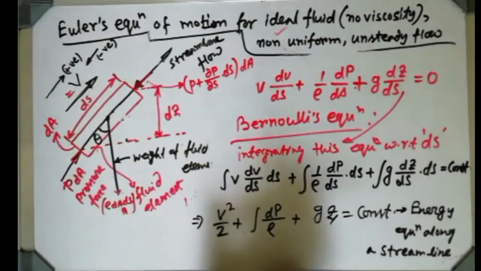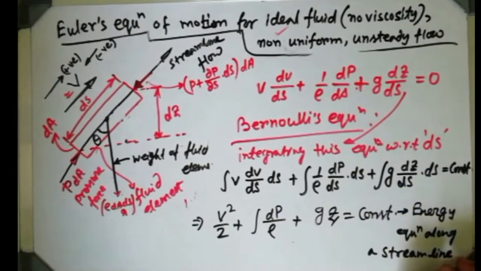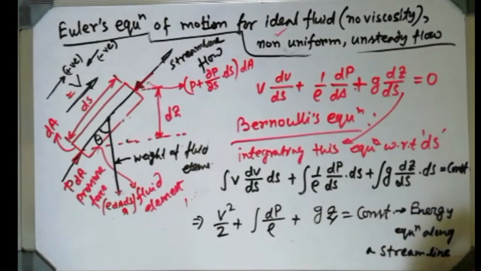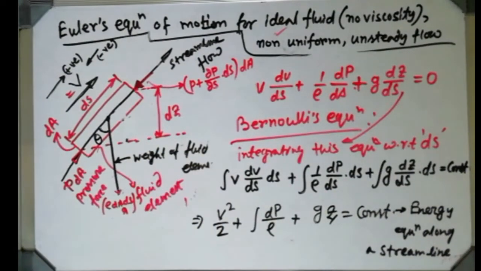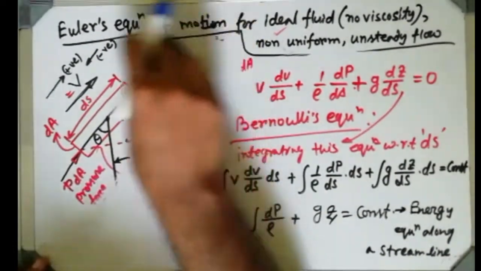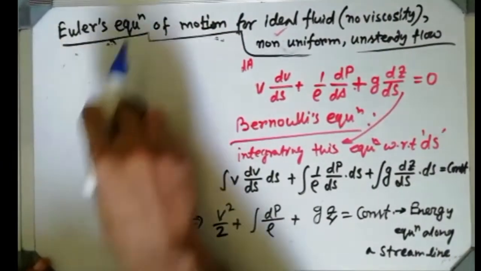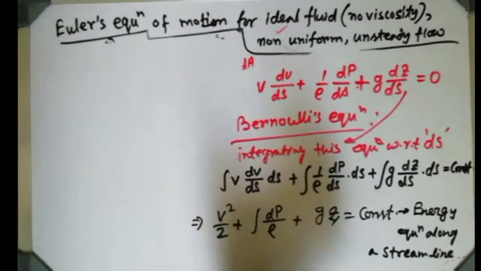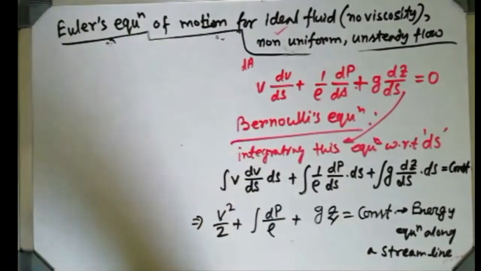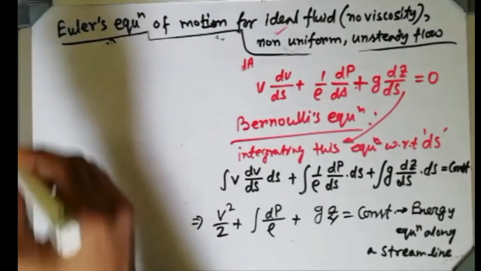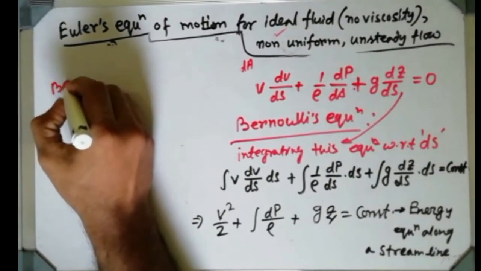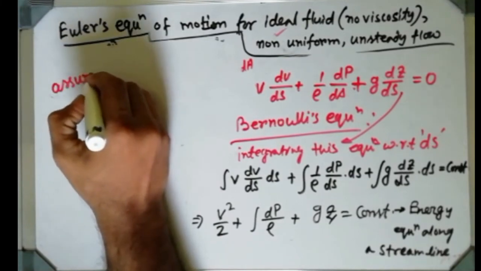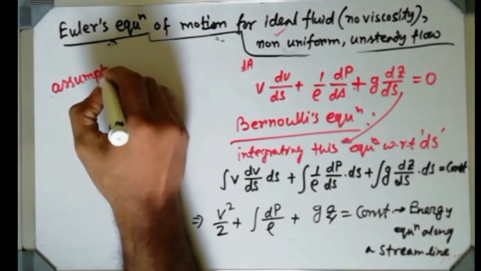So this equation is valid. It is an energy equation along a streamline. Now if we consider a few more assumptions, I am wiping this figure now, it is not needed. If anybody asks you to find Bernoulli's equation, then you have to come up to this and then consider some assumptions. What are the assumptions taken by Bernoulli? They very frequently come as individual questions: state the assumptions for Bernoulli's equation.